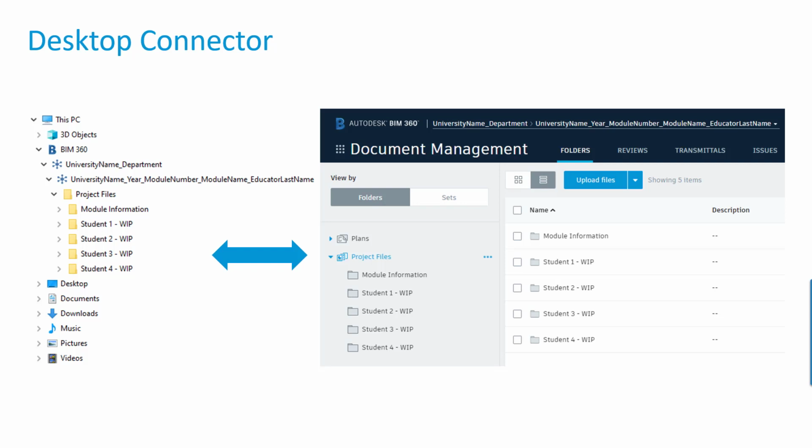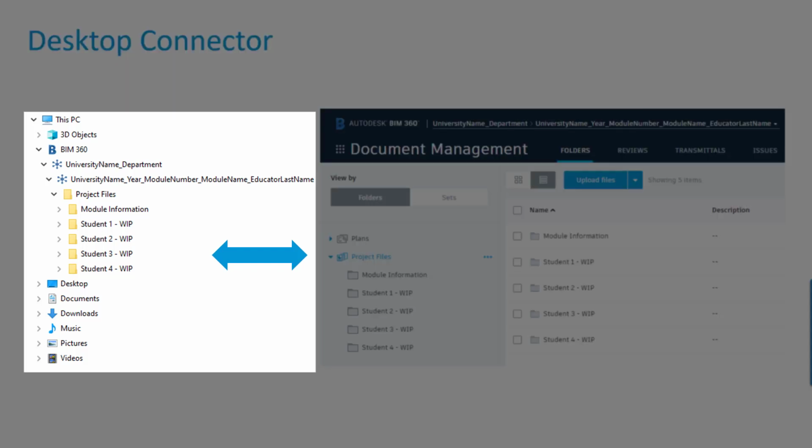It's also important to note that depending on the BIM 360 service you're using, it will require the Desktop Connector to be installed. As a student, your document management files will be replicated in a connected drive. You can then manage files in the document management through the connected drive just as you would with any other folder on your PC. Changes made on your desktop are then automatically uploaded to document management.